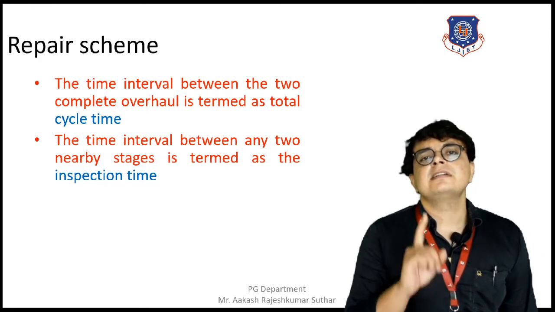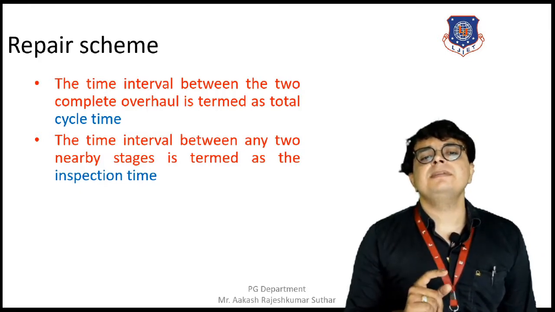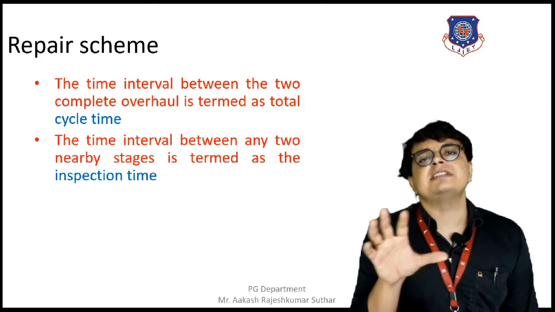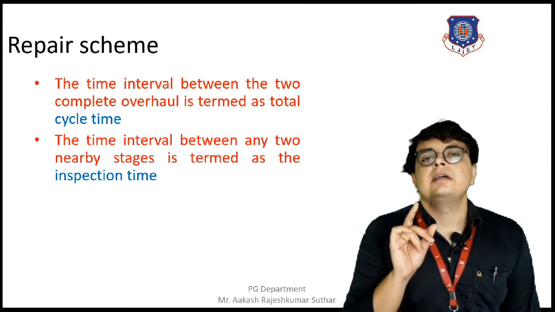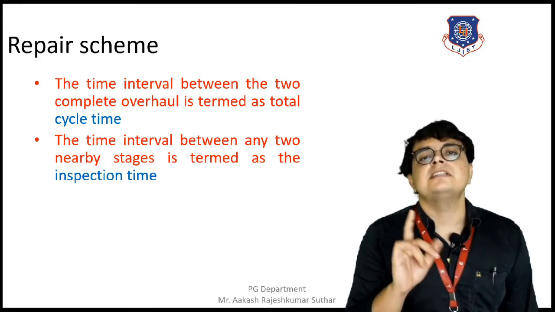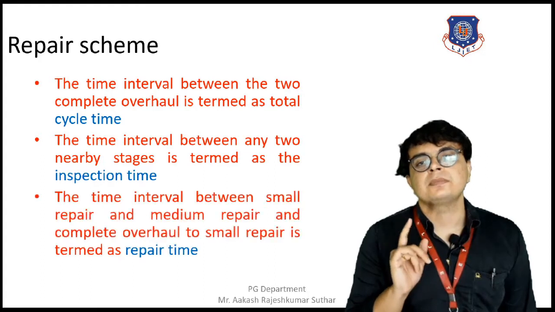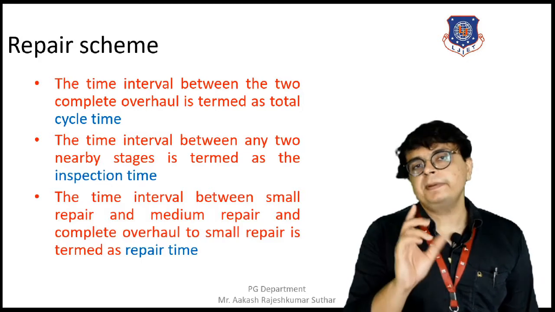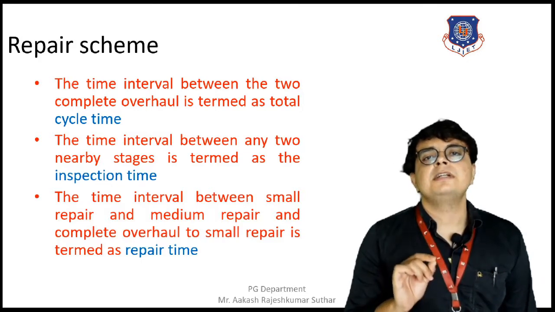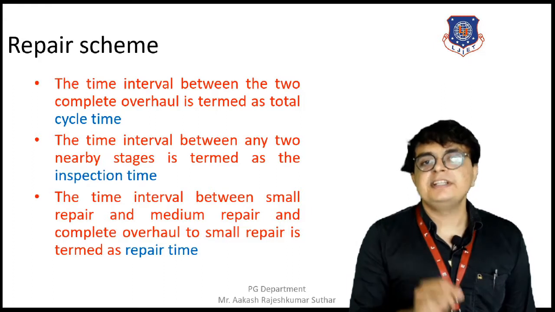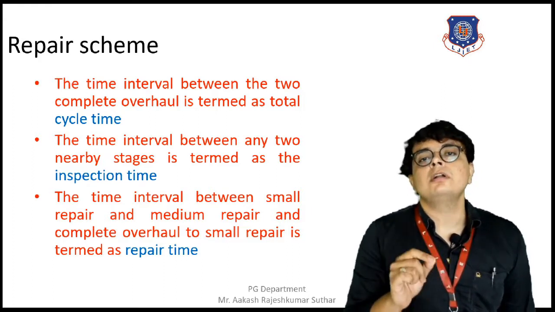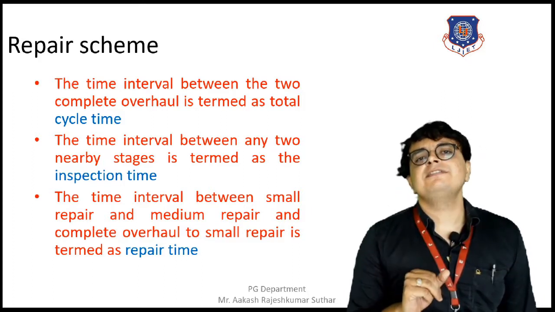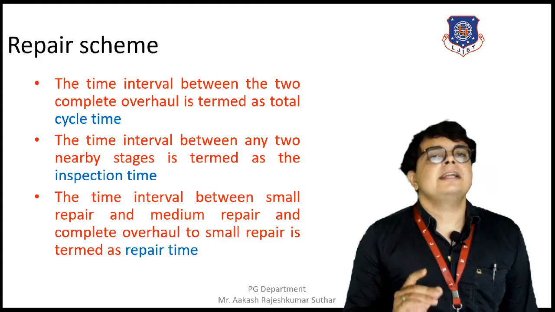Inspection time is defined as the time interval between any two nearby stages, so the time elapsed between any two stages is the inspection time. The third important definition is the repair time. Repair time is the time interval between the small repair, the medium repair and the complete overhaul to the small repair, and vice versa.